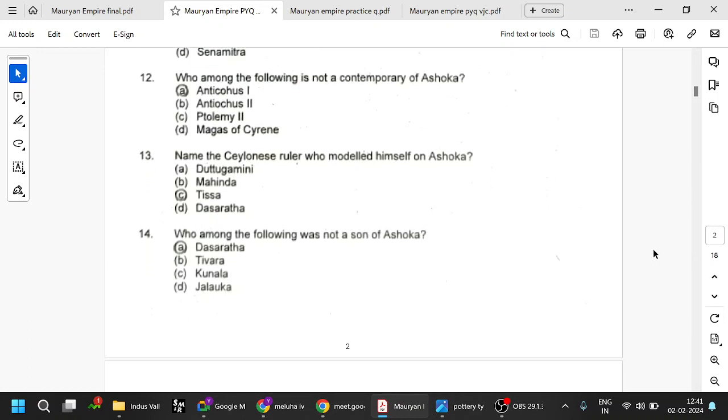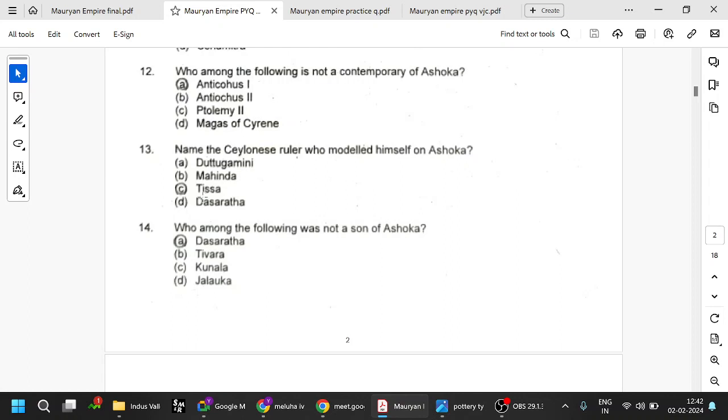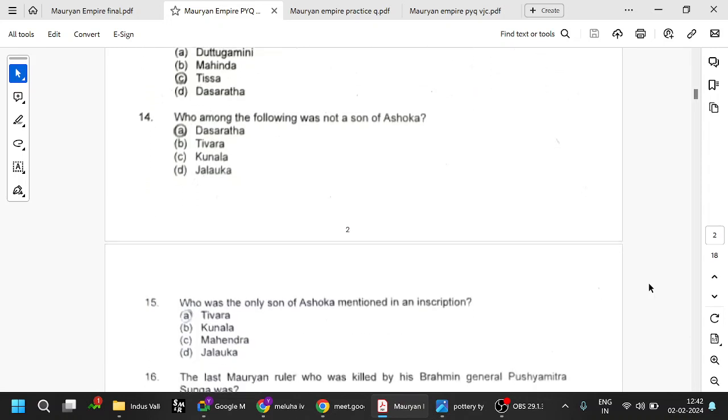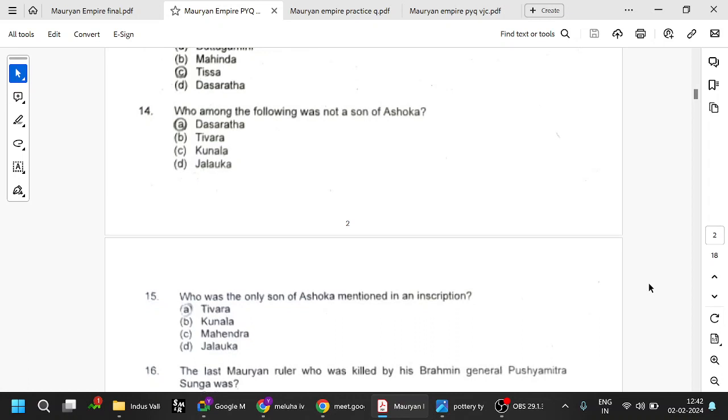Name the Ceylonese ruler who modeled himself on Ashoka. Tissa. Ceylon means Sri Lanka. Okay. So Ashoka sent his daughter Sangamitra to spread Buddhism in Sri Lanka.